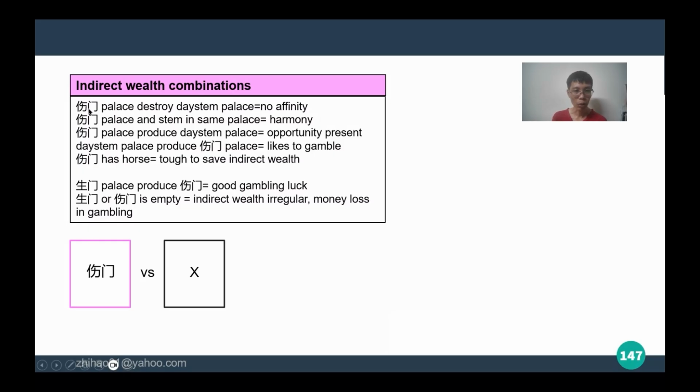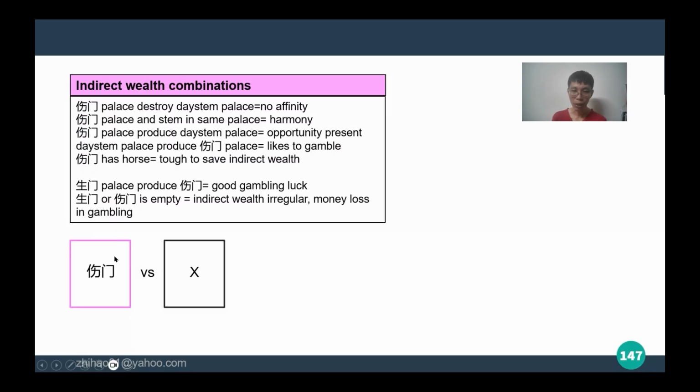So let's go look at 上门 destroying daystem. So when you destroy it, it means that the affinity is gone. When your 上门 and your daystem is in your same palace, it means that there is harmony.